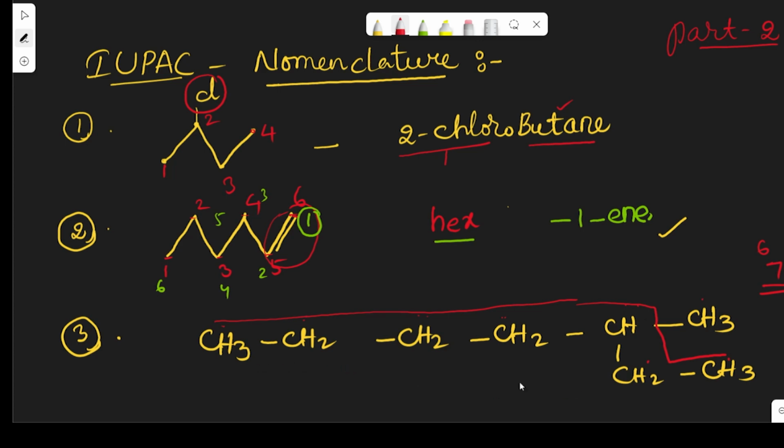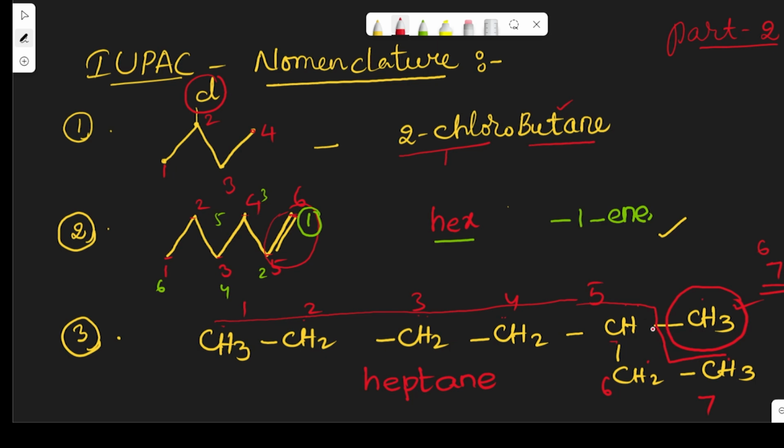So here the total number of carbons is 1, 2, 3, 4, 5, 6, 7. So obviously its name is hept. All are single bonds only. So that is why it is heptane. And here one substituent is present here.